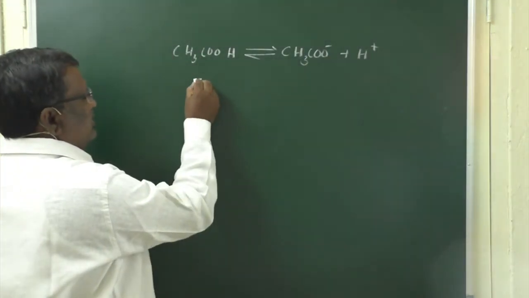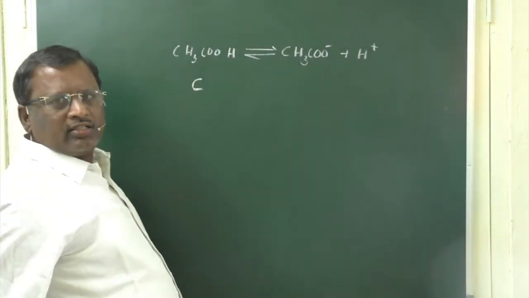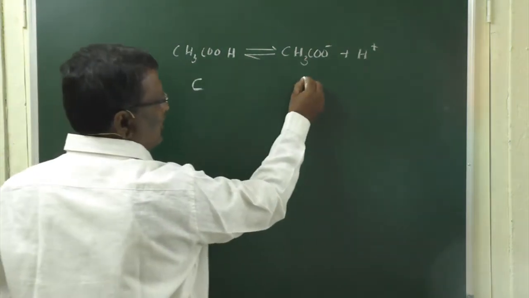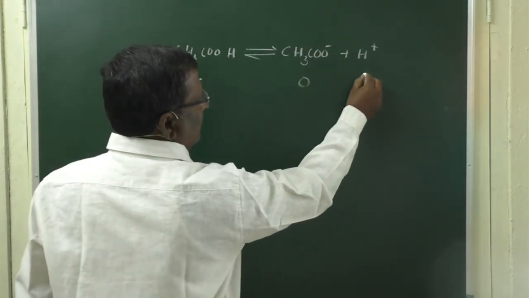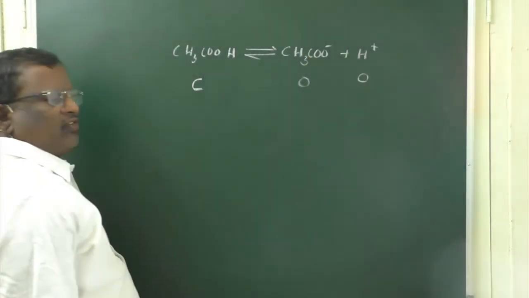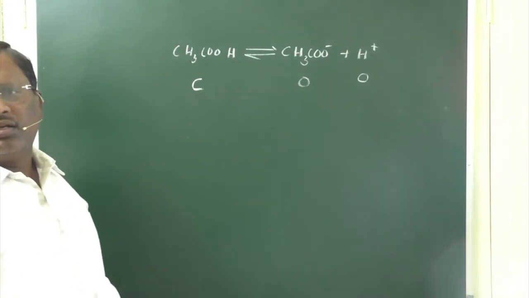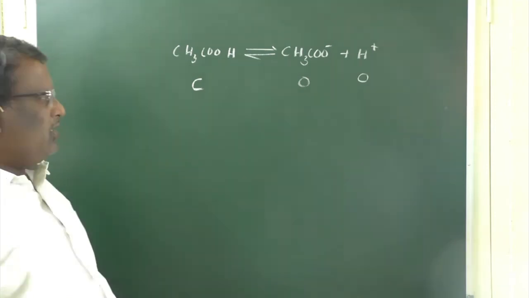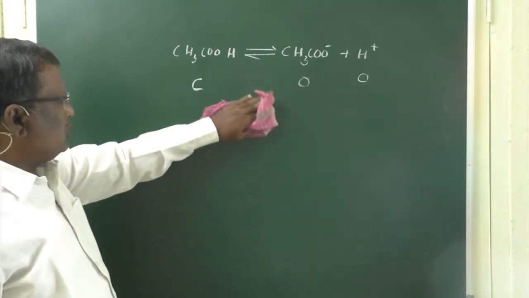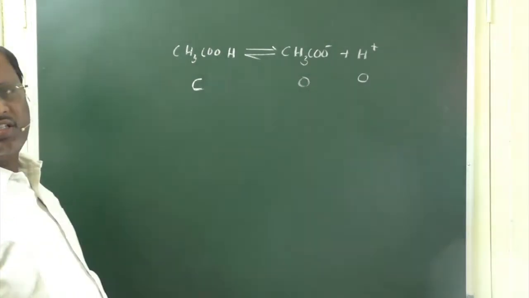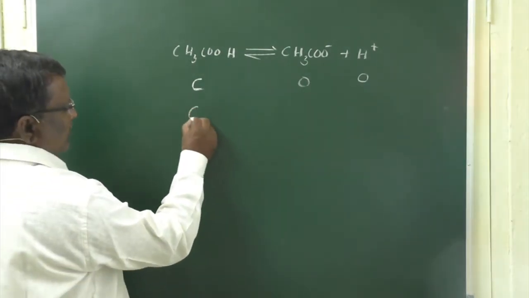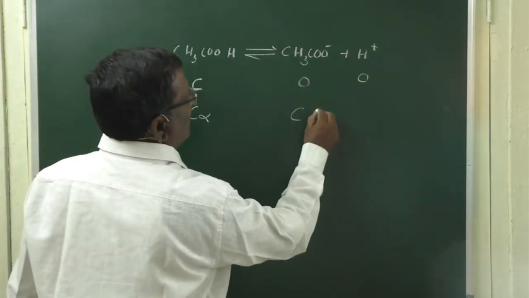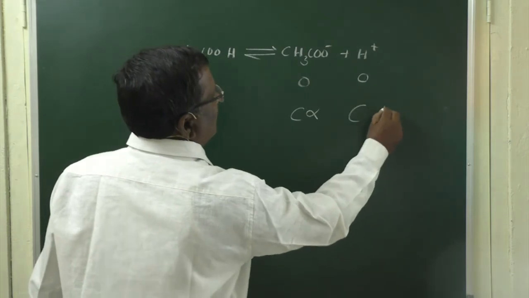So at the initial stage, when the acid is not ionized, the concentration of acid is C and the concentration of acetate ions is 0 and the concentration of H plus ions is 0. But during ionization, let alpha be the degree of dissociation of acetic acid, and the concentration of acid that dissociates is C alpha, and they form C alpha anions and C alpha cations.